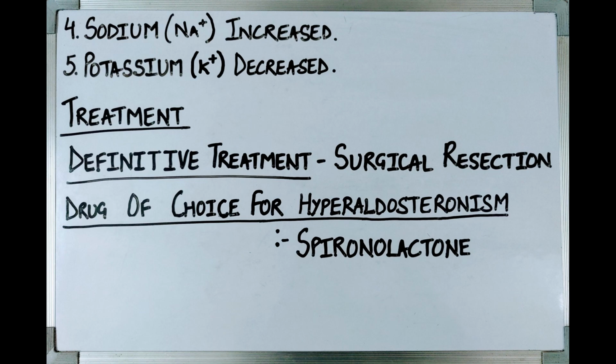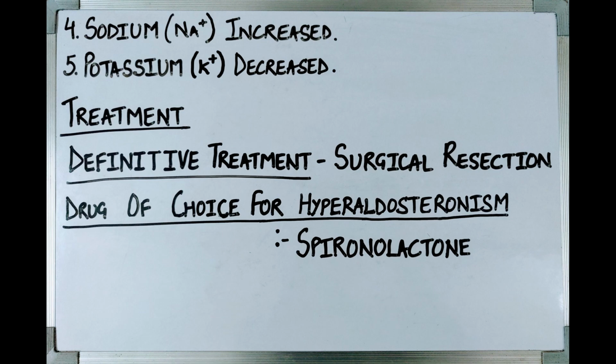Fourth investigation that we can do is we can check sodium concentration, which will be increased in Conn's syndrome. Fifth investigation we can do is we can check potassium ion concentration, which is going to be decreased in Conn's syndrome. The treatment or management of Conn's syndrome.